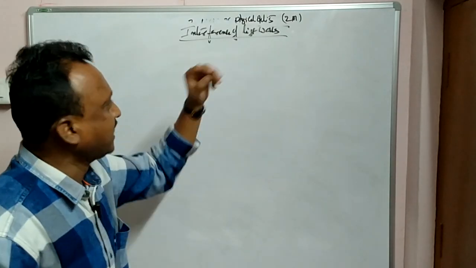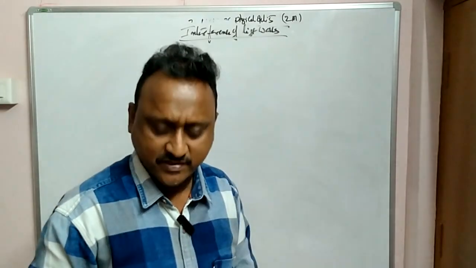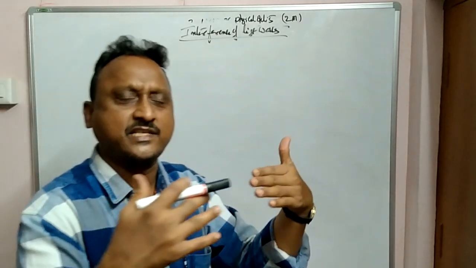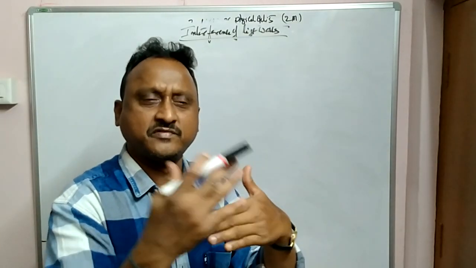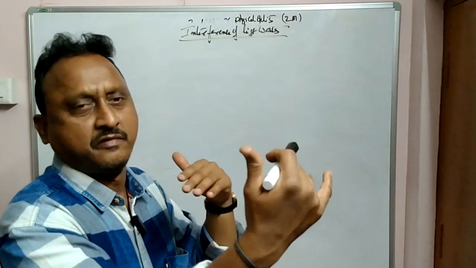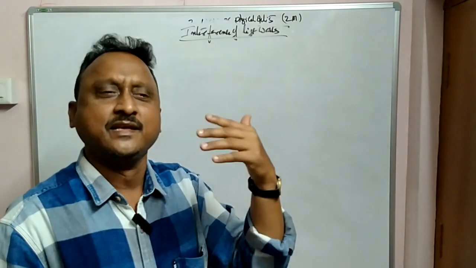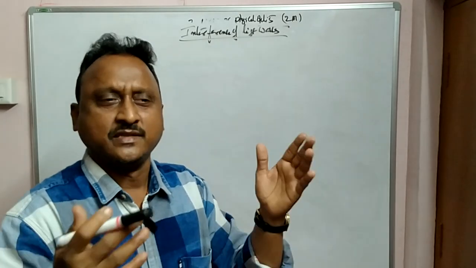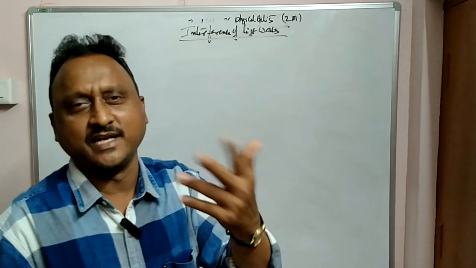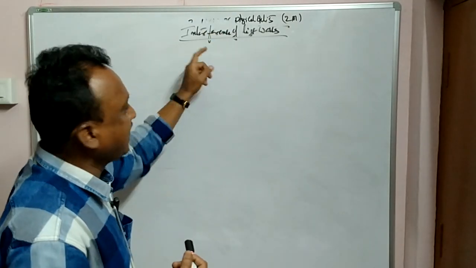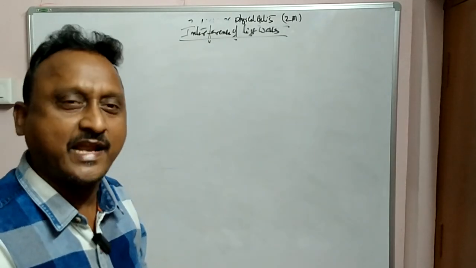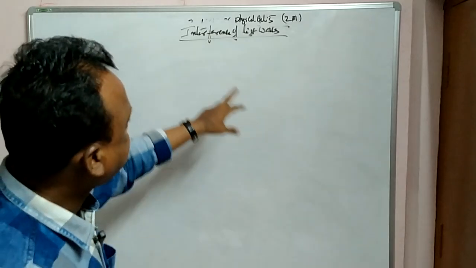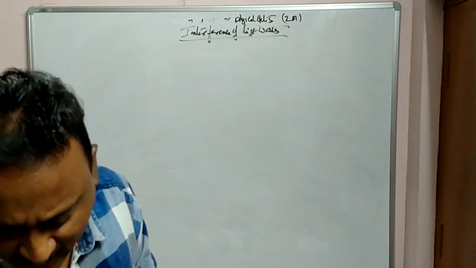Now let us study the interference of light. What is interference of light? Already I told you, it is just like sound waves interfering. You have seen this in standing waves: two sound waves traveling in opposite directions, in the same medium, with the same wavelength, amplitude and frequency, superimpose. The resultant is maximum or minimum. We have studied that. In the same way here, there can be two light waves, or even more than two. Two or more light waves interfering, and the resultant is called interference of light waves.